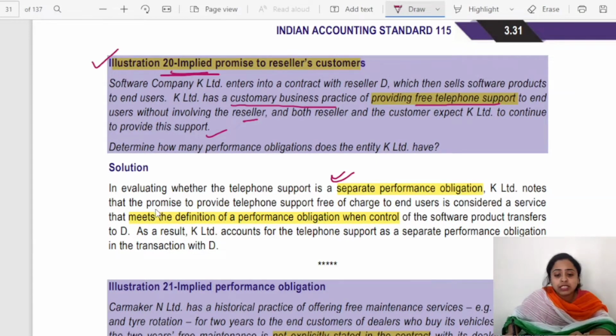K Limited notes that the promise to provide telephone support free of charge to end users is considered as a service that meets the definition of a performance obligation when control of the software product transfers to D. As a result, K Limited accounts for the telephone support as a separate performance obligation. Why separate? Even though it is implied, it should be accounted for as a separate performance obligation.